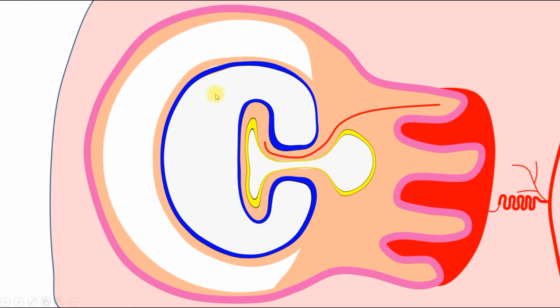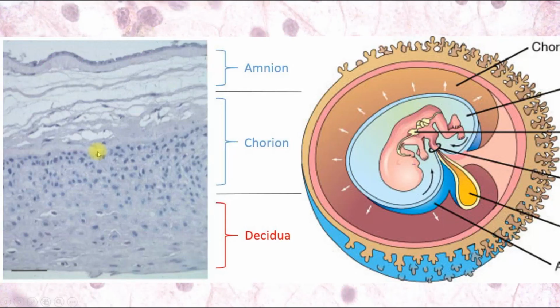So this sac is composed of epithelium of amnion, its extraembryonic ectoderm, extraembryonic mesoderm of amnion, extraembryonic mesoderm of chorion, its trophoblast, and the functional layer of endometrium or decidua capsularis. It's the sac which covers the embryo.